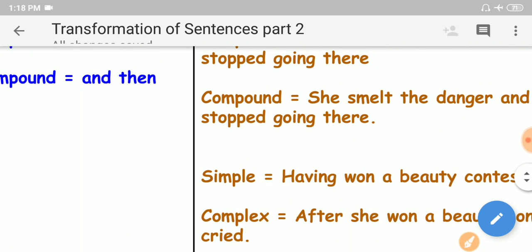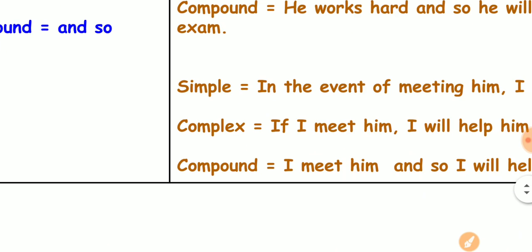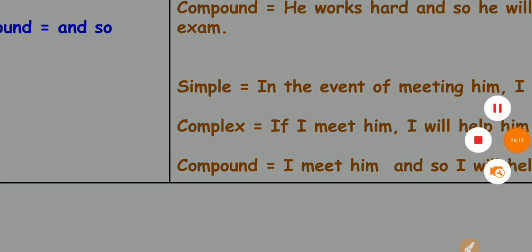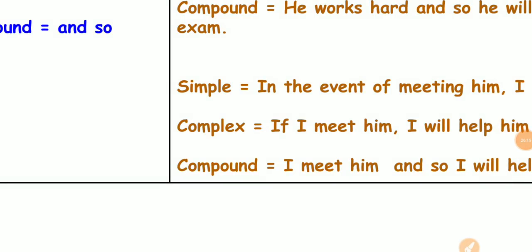See, these are some important structures while converting from simple to complex, and again simple to compound. Whatever it may be, if you are given a simple sentence, you can expand a phrase to a clause, especially a dependent clause in complex.